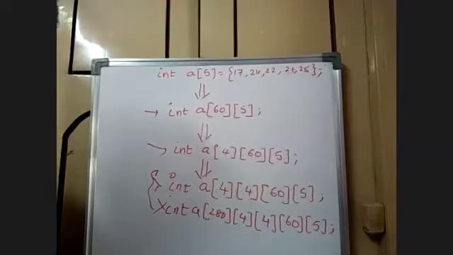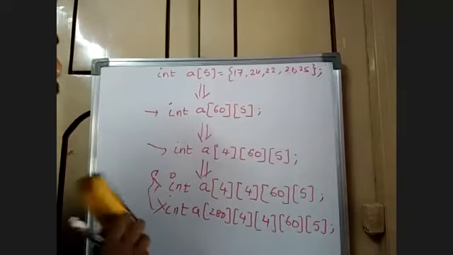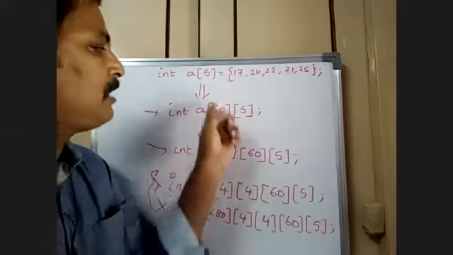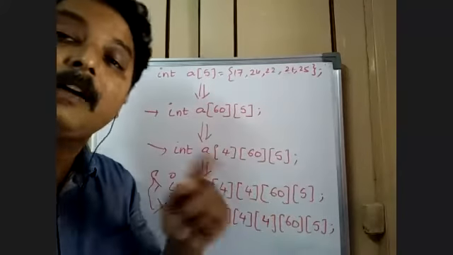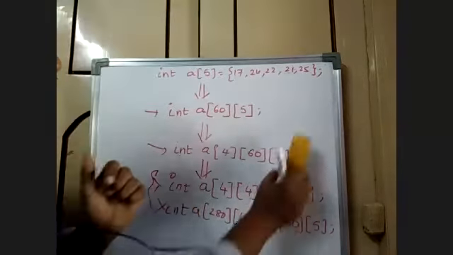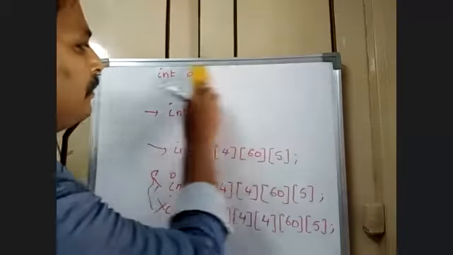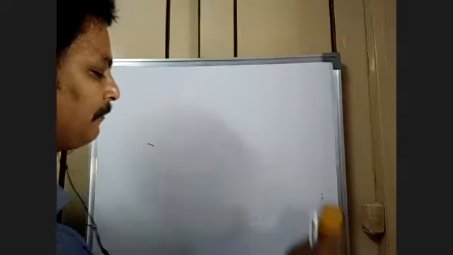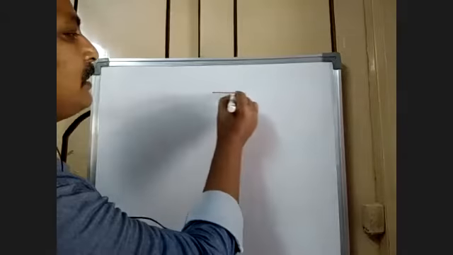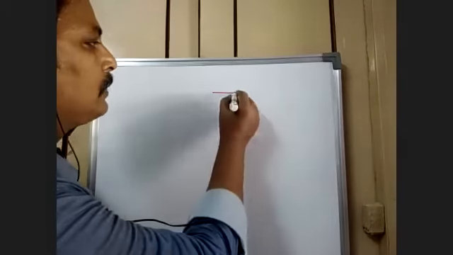Now coming to the point. You might have understood this is 1-dimensional, 2-dimensional. That's it. Now I'll give you another example so that everything gets cleared. Now the example is like this. Now tell me, what is this?